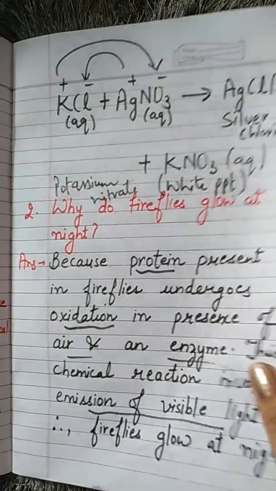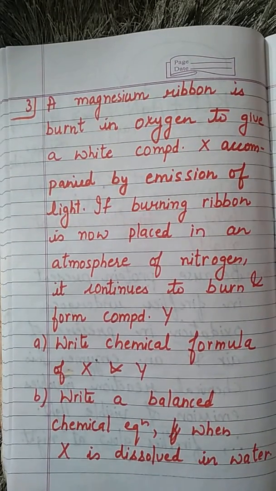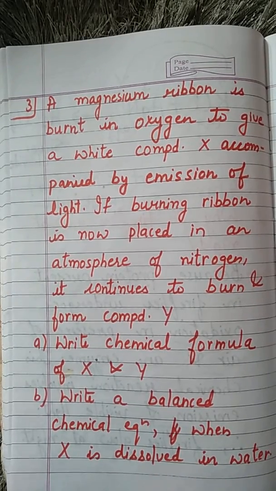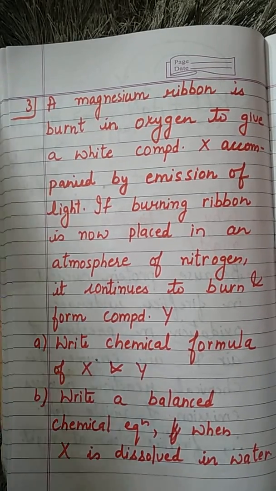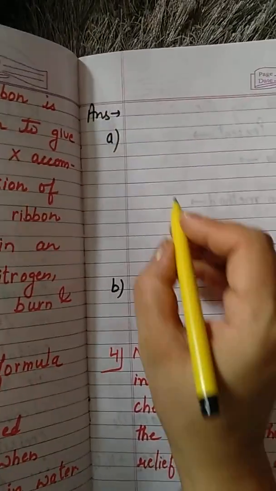Okay, then comes question number 3. This question seems to be very lengthy, but it is not at all difficult, so don't be afraid of the question. You may think that as the question is lengthy, the answer will also be lengthy. No, nothing like that. The answer will not be lengthy. Magnesium ribbon is burnt in oxygen to give a white compound X. So let us write what it is saying.